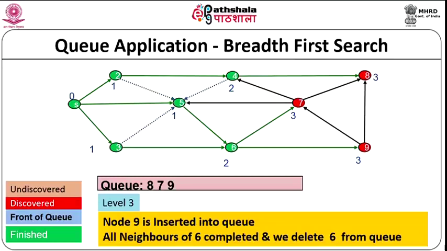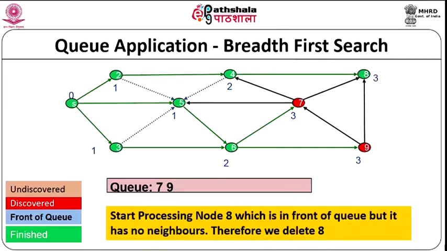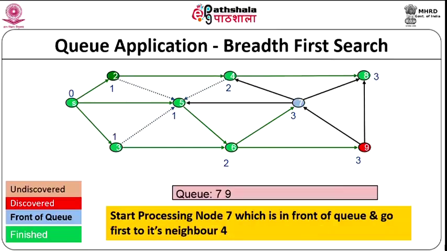Now, what is in front of the queue? 7. So, we have to start processing 7, which is in front of the queue, and go to its neighbor. The first neighbor is 4, but 4 is already over, we have finished it. So, we do not do anything.